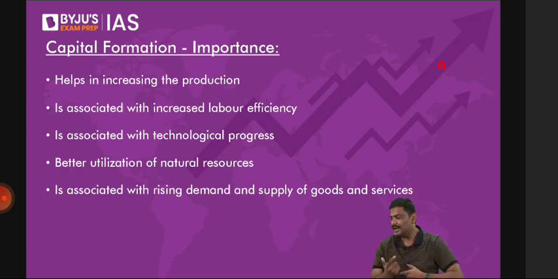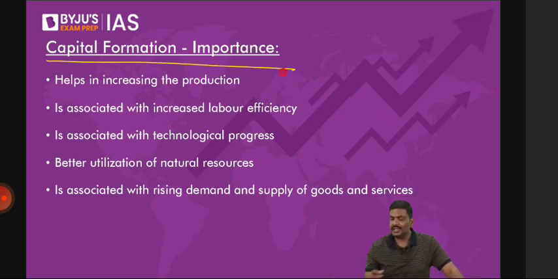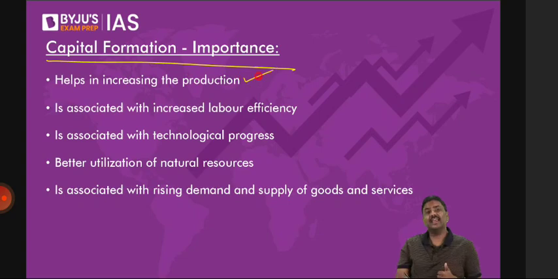Okay. Now, why is capital formation important? From one year to the next, why is capital formation important? Simple. One, it will lead to increasing production. Now, can I use the term GDP here? Let me know. Why is capital formation important? There is a requirement of increasing GDP.